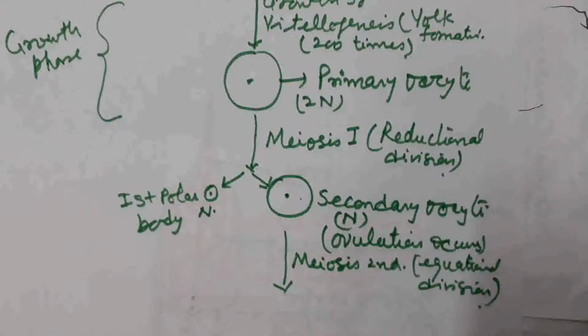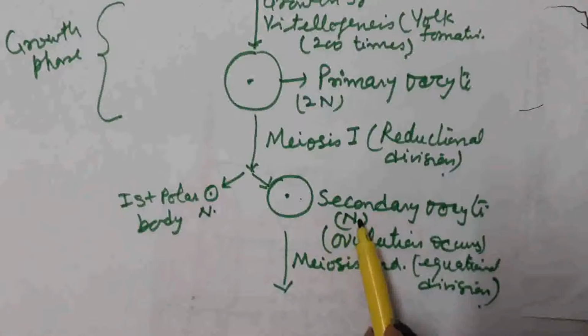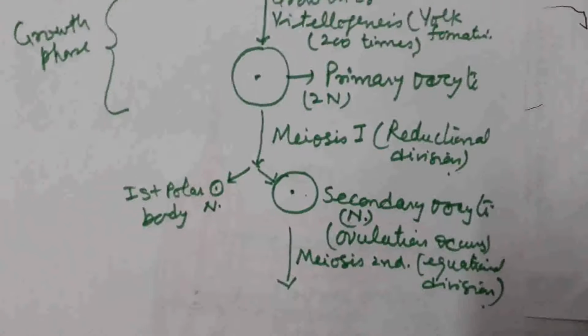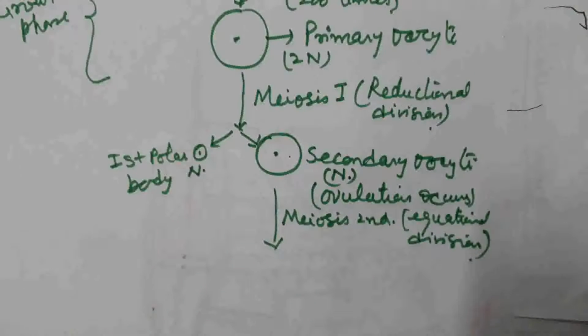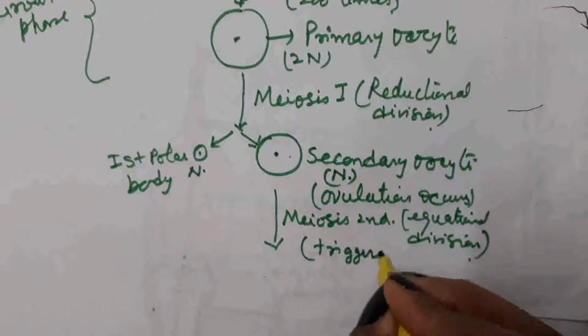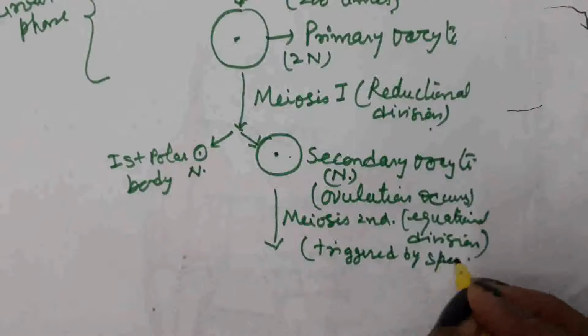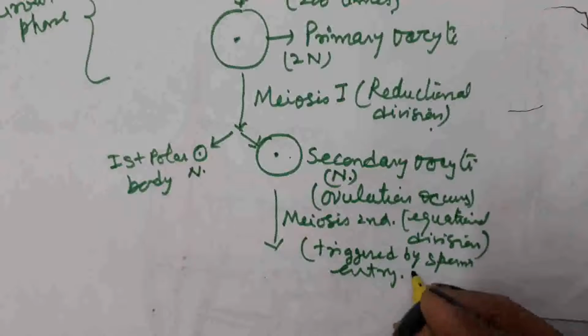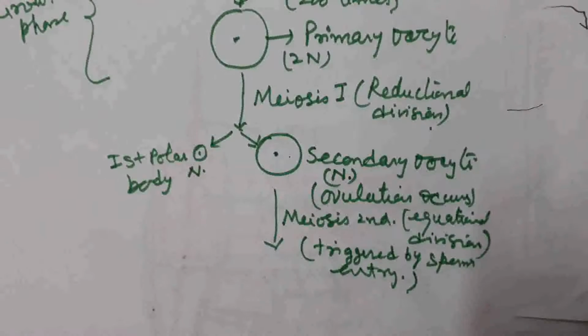In which the chromosome number remains the same in the newly born cell as present in the previous cell. So in the secondary oocyte there is n number of chromosomes. The cells formed by the meiosis second division also consist of n number of chromosomes. Meiosis second is triggered by sperm entry. Sperm entered inside the secondary oocyte, and at that time the second meiosis division takes place.